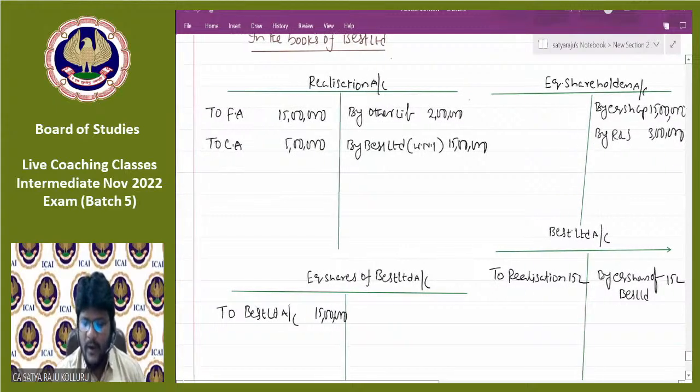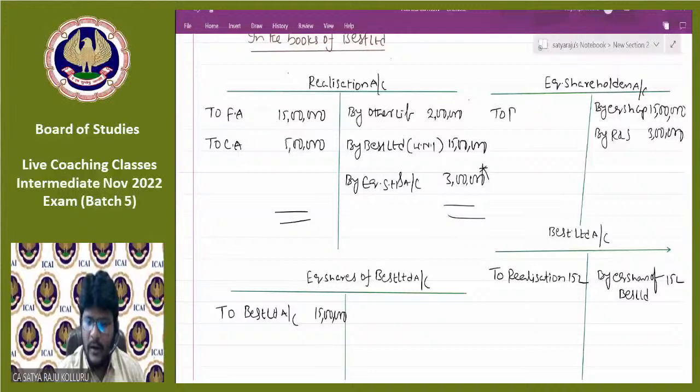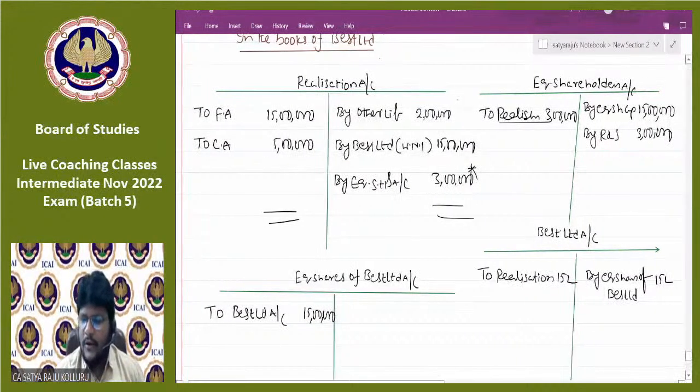But before making final settlement to the equity shareholders, close the realization account, find the profit or loss. This is a loss, on this side, by equity shareholders account. How much is the loss? 3 lakhs will be the loss, right? Under realization by equity shareholders, then in equity shareholders to realization. How much? 3 lakhs. Now you can check, under the equity shareholders account, the balance will be how much? 15 lakhs.